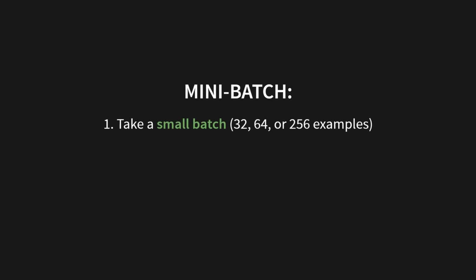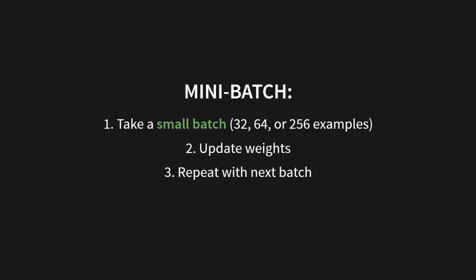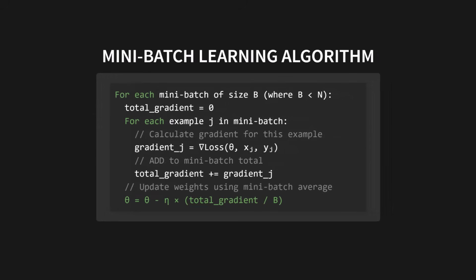The idea is simple. First, you take a small batch of examples, maybe 32 or 64, then you update the weights based on that small group. Then you just repeat with the next batch. You can see the algorithm here. It's the best of both worlds. The gradients are stable enough because you're learning from a small crowd, not just one individual, and the memory usage is perfectly manageable. This is how you train a network on a dataset of billions of images. You feed it one small handful at a time.